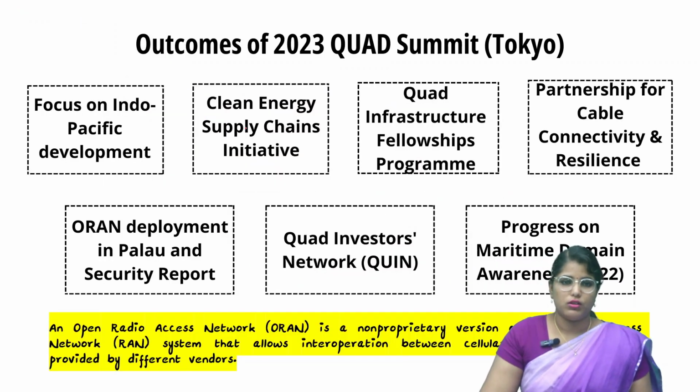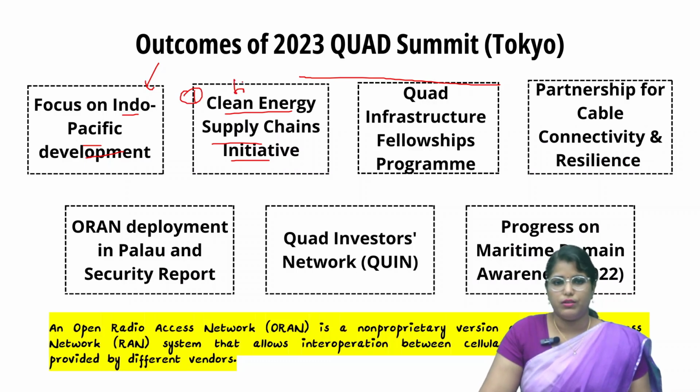Now we'll see what are the outcomes of the 2023 Quad Summit which was held in Tokyo. See, the major focus was on Indo-Pacific development. In that line, they discussed the Clean Energy Supply Chains Initiative, which provides a framework for technology transfer between the 4 countries.